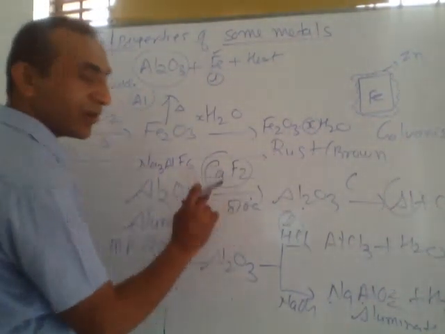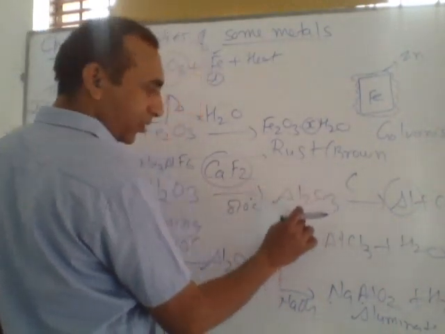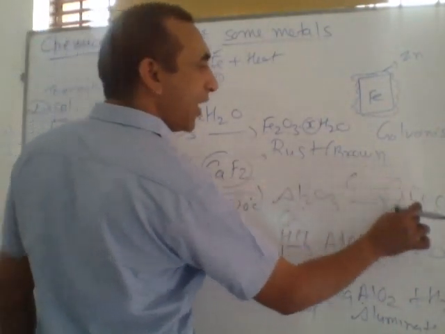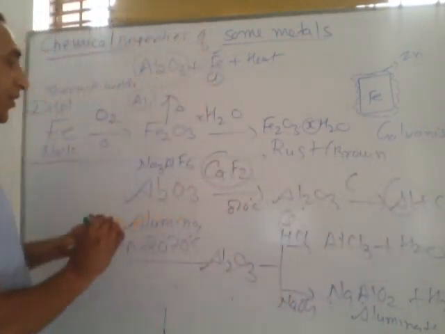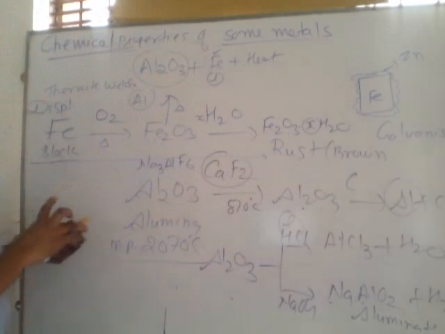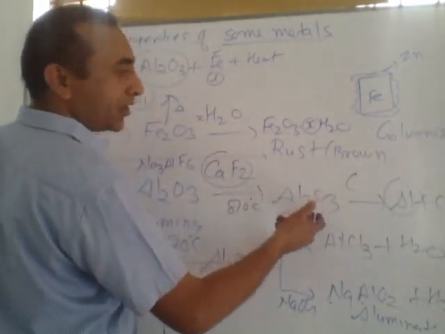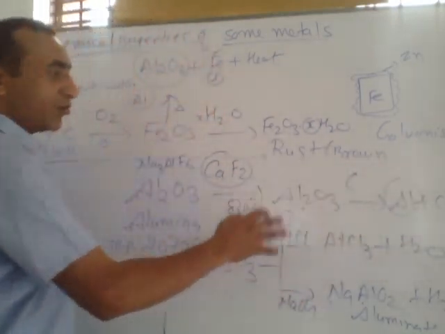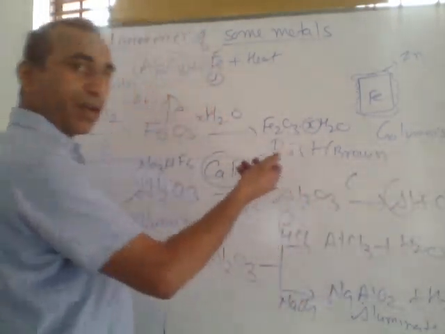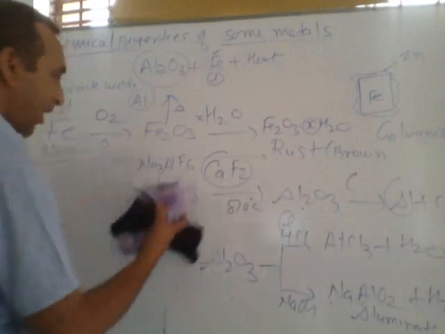If it is not converted into liquid state, how can carbon react with solid alumina? It does not react. If it is converted into liquid or molten state, carbon easily reacts. This is called metallurgy. Metallurgy means removal of metal from its oxide. So this reaction is used in the metallurgy of aluminium.